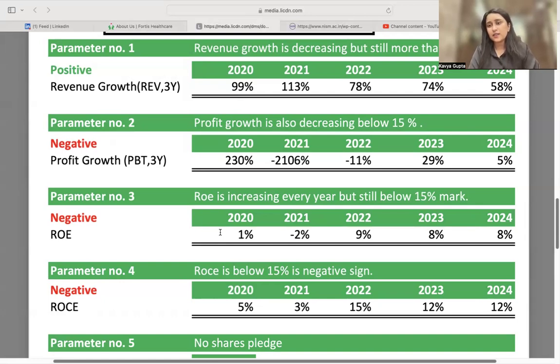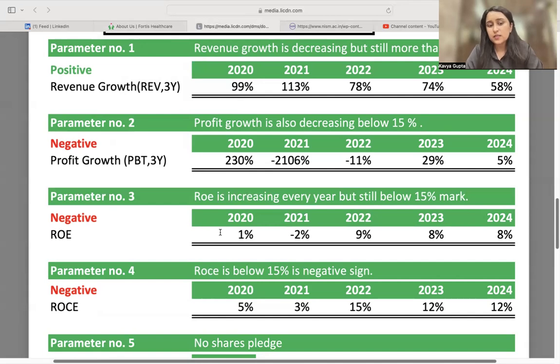For example, the company has taken a loan at a 10% rate of interest and the equity owners are getting just 8% return. So they would say, why would we enter the company as the owners of the company? Rather, I can give a loan and then earn a higher rate of interest, right? So the company must generate enough returns for the shareholders that it is at least more than the cost of debt, or the interest percentage on the debt. That is why it is mentioned as negative.